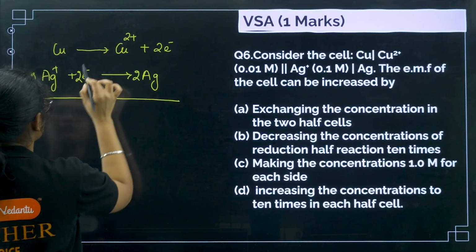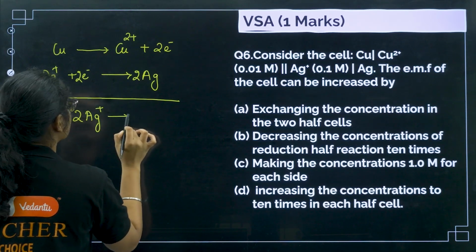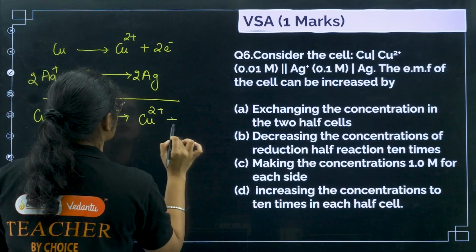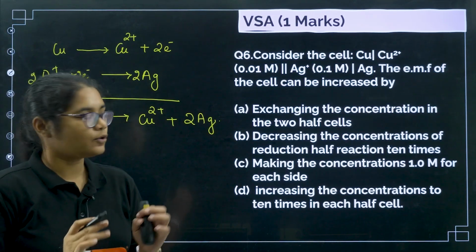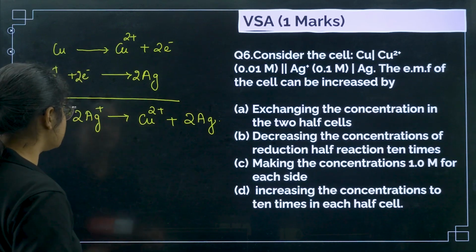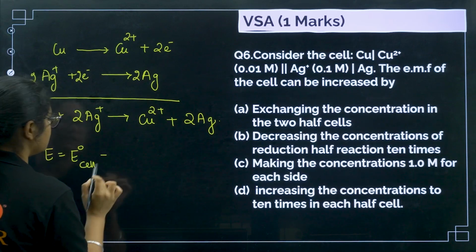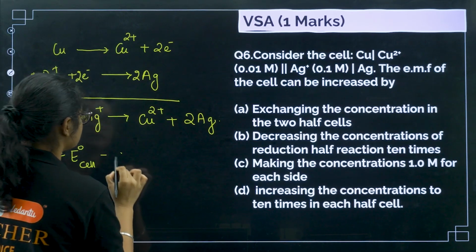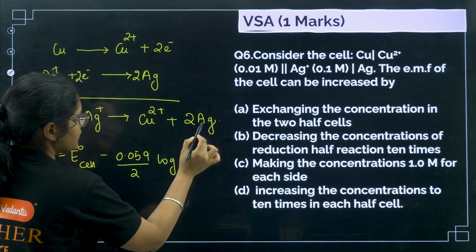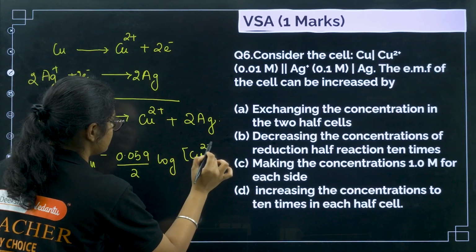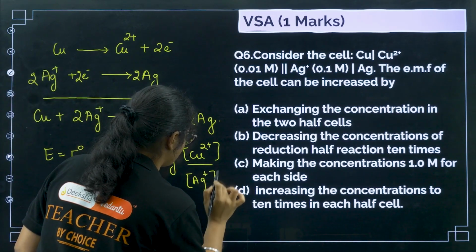Now if I add this one, what will I get? Cu plus 2 Ag+ gives Cu2+ plus 2 Ag, right? Okay. So now if you see, what is the Nernst equation for this one? E of the cell will be equal to E naught of the cell minus 0.059 by 2 log of, okay, here I can see the log of the concentration of Cu2+, the product concentration, by the reactant concentration, Ag+ square.